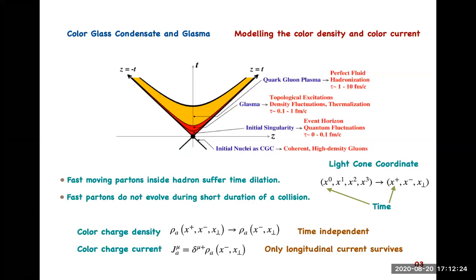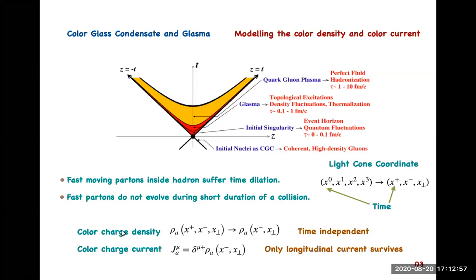Now, the very basis of the color glass condensate framework is the fact that the fast partons of the hadron or nucleus suffer what we call Lorentz time dilation. Therefore, they do not evolve in time during the short duration of the collision. They can thus be considered as time independent objects. In the light cone coordinate system, in light cone perturbation theory, the plus component plays the role of time.